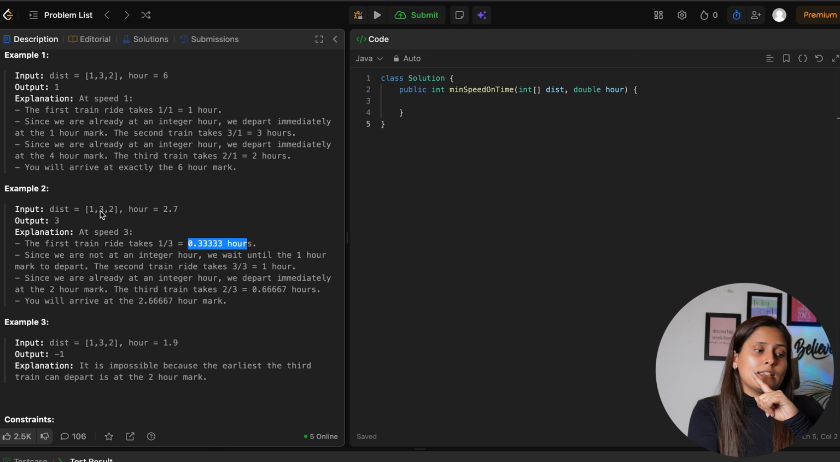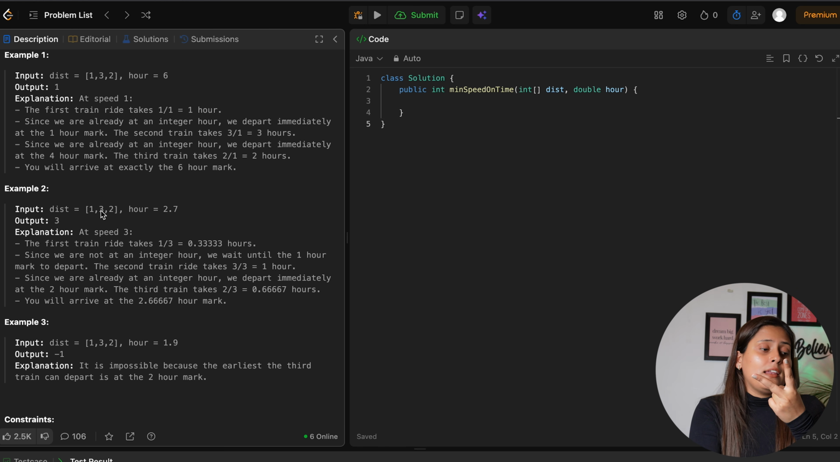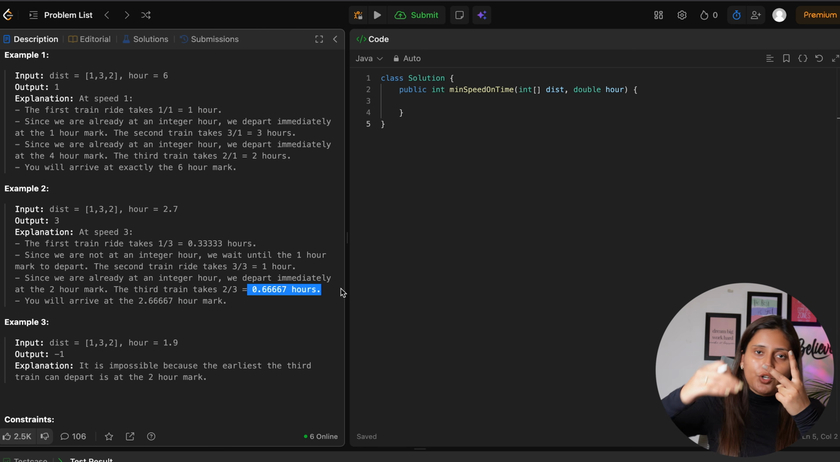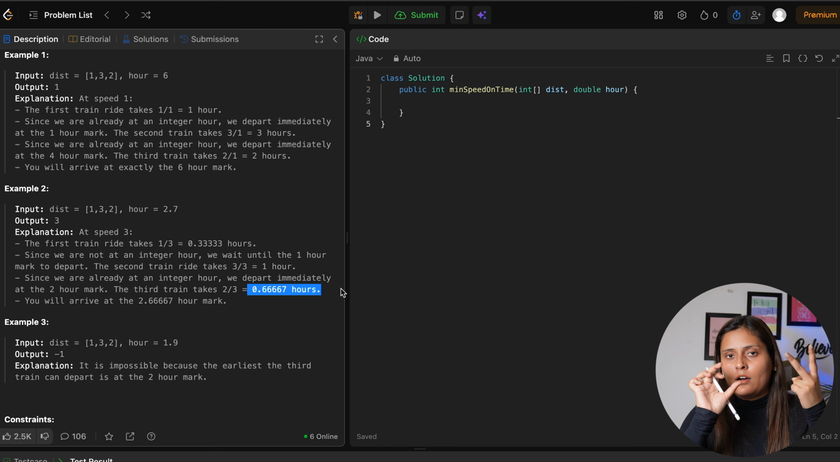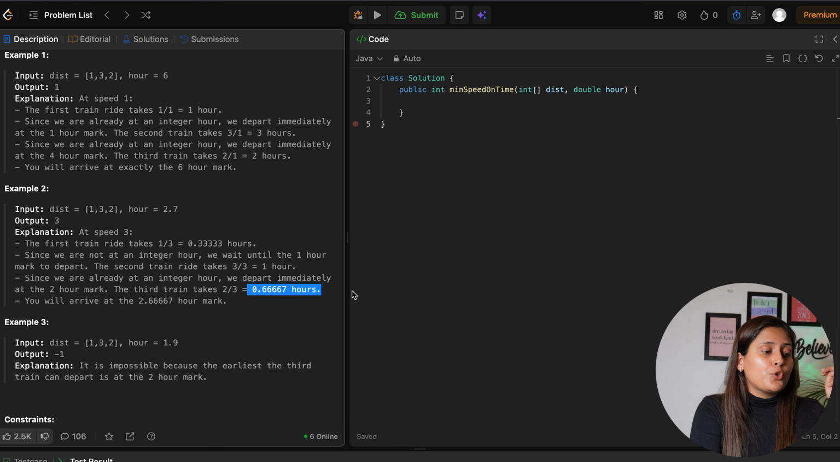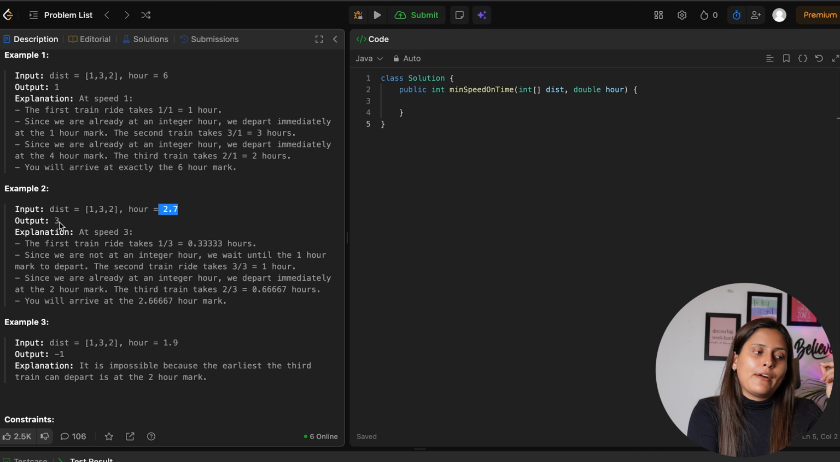Now for distance 3, definitely with speed 3 you will take 1 more hour, so 2 hours total. And the last one, which is 2 divided by 3, will be 0.66 hours, correct? But as you are not going to wait for another train, that 0.66 is the final time taken to reach the office. So hence at the end of 2.66 you can say yes, you arrived, which is basically less than 2.7. So hence 3 is your final answer.